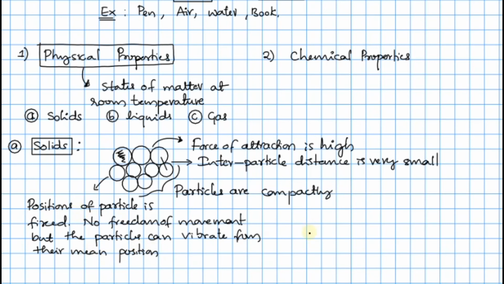So all these things give us very basic information that solids have fixed geometry, which you can take as fixed shape. And solids have fixed volume, because the particles are not moving, meaning the volume is also constant here. And this is all about solids.